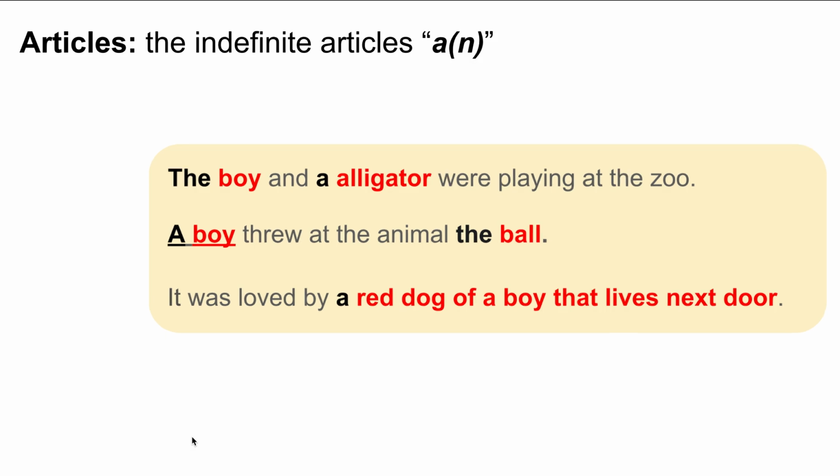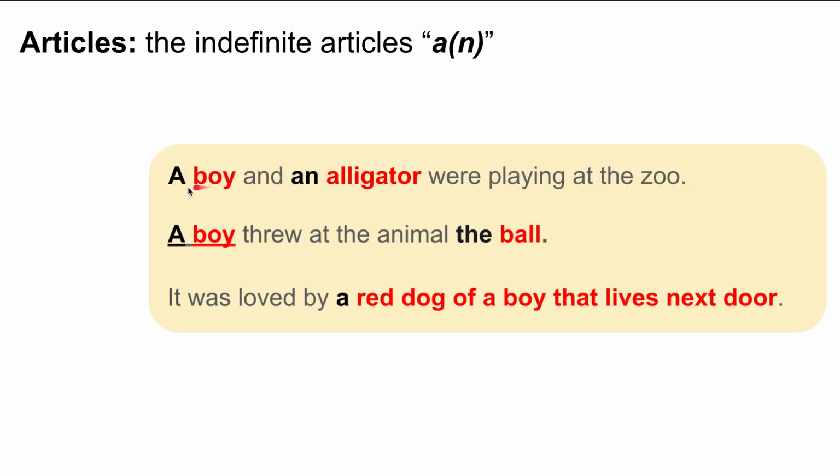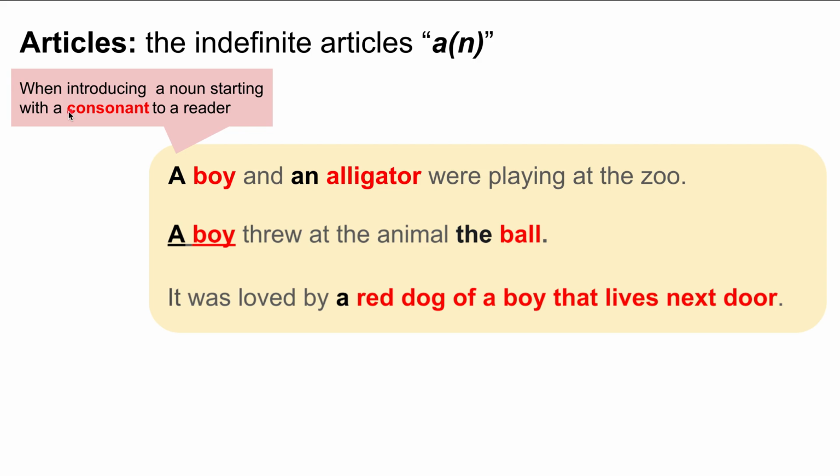Okay, let's talk about the indefinite articles a and an. In the first sentence, the boy and a alligator, we changed the boy to a boy because we are introducing the noun. Okay, when introducing a noun starting with a consonant to a reader, here we are introducing a boy. The reader does not know which boy, but here we're introducing it first.